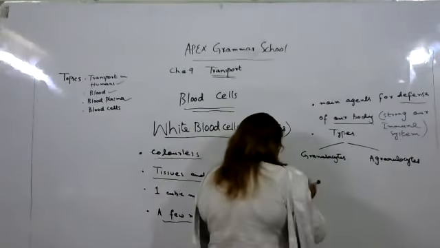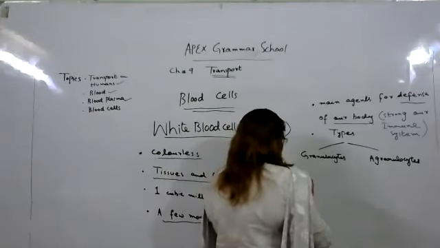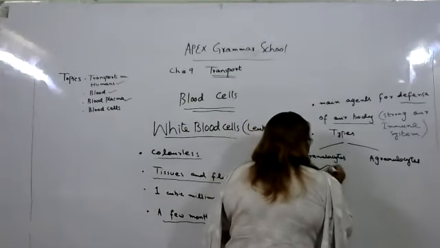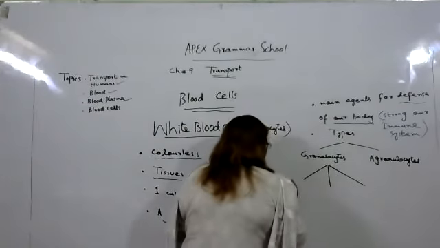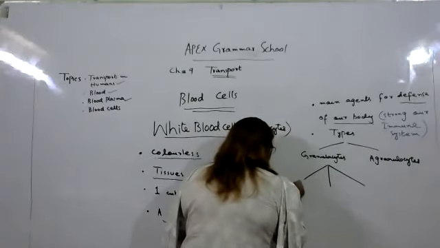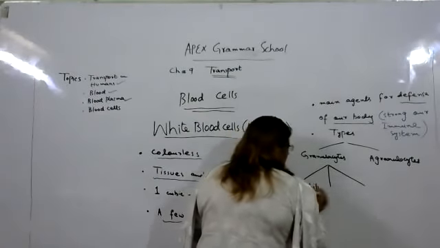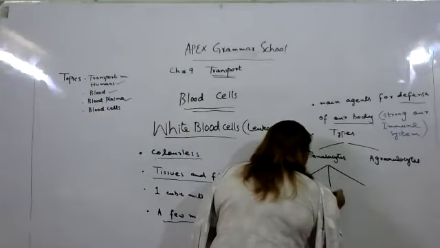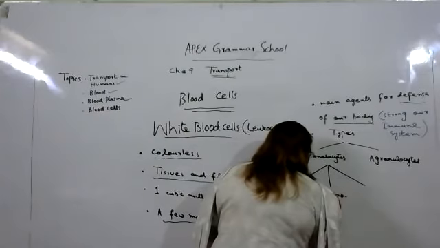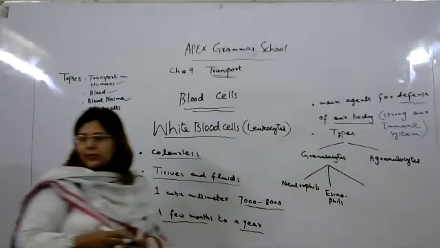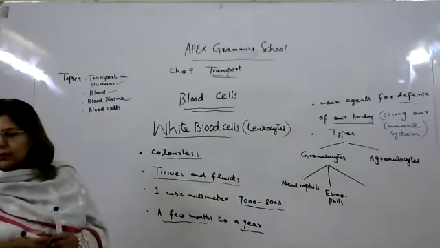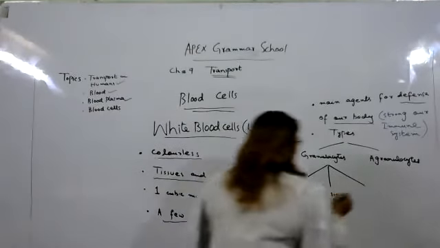Granulocytes further consist of neutrophils, eosinophils, and the last one is basophils.